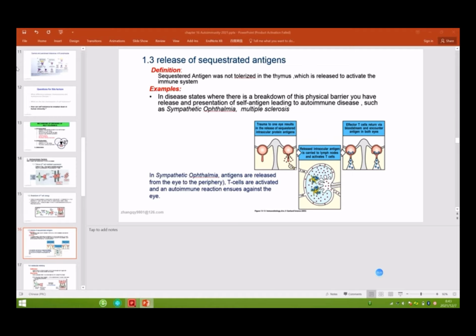So this is a good example for the release of sequestered antigen.